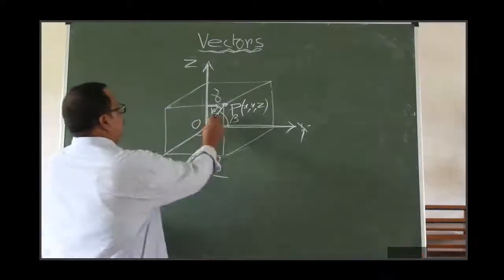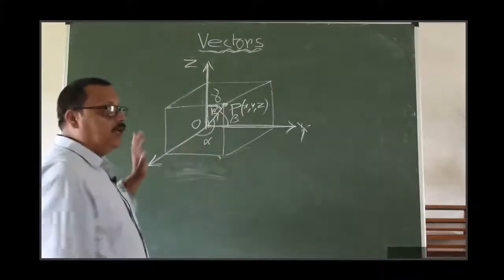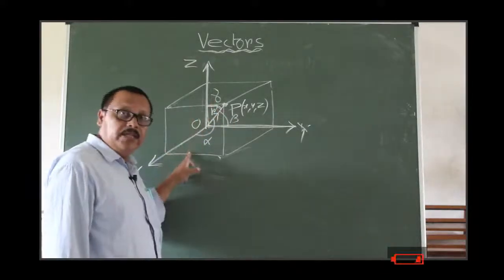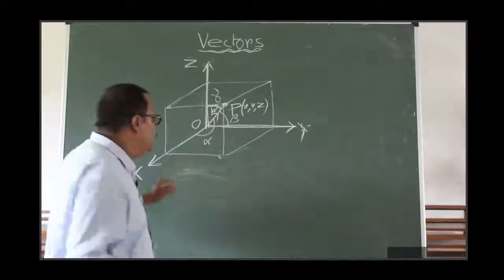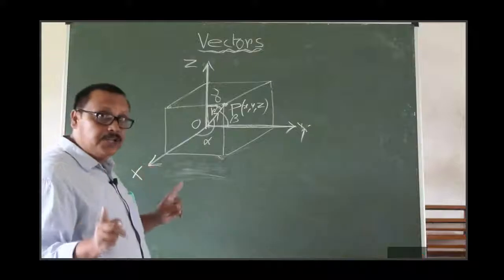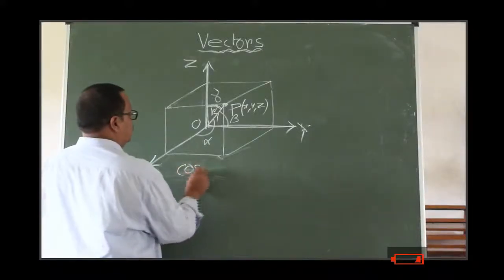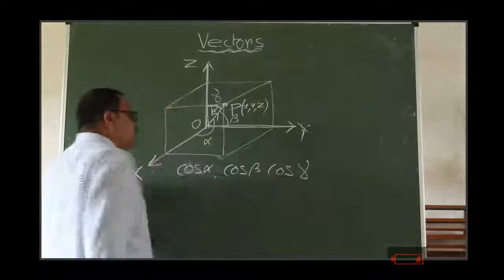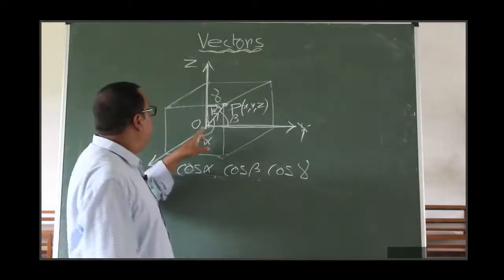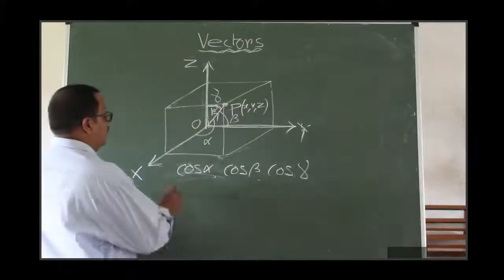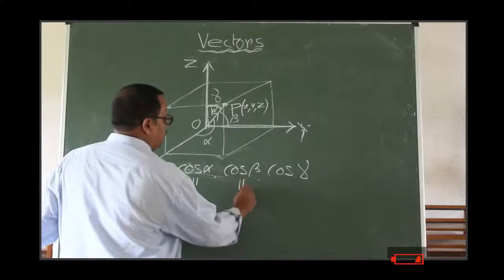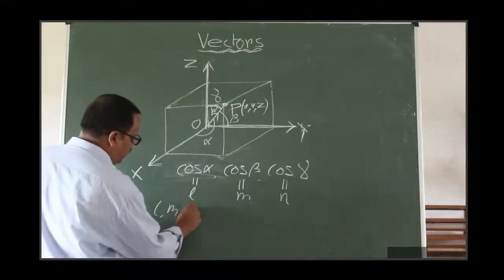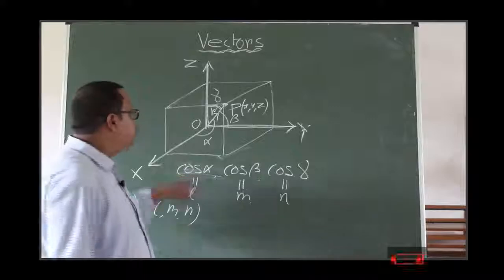Okay? Clear? And the cosine of the angles, that is cos alpha, cos beta and cos gamma, are called direction cosines of the vector OP, and they are denoted by cos alpha equal to L, cos beta equal to M, and cos gamma equal to N. That is, L, M and N are called direction cosines of the vector OP.